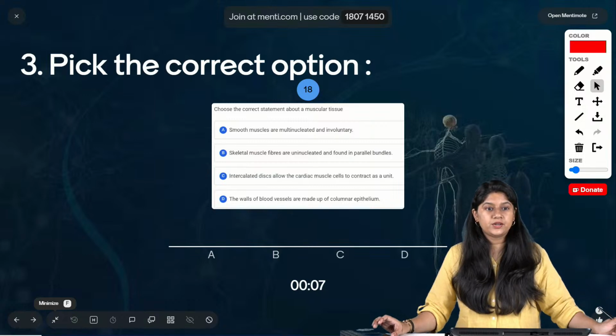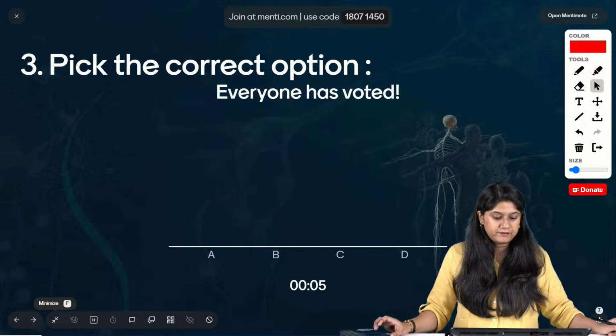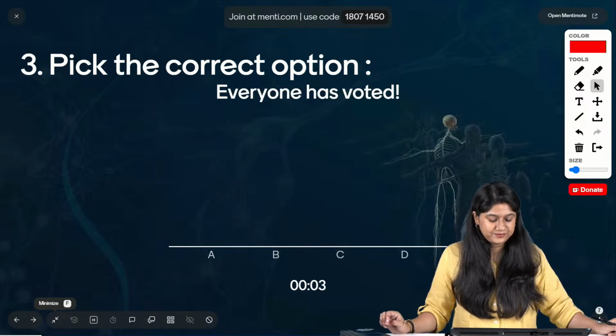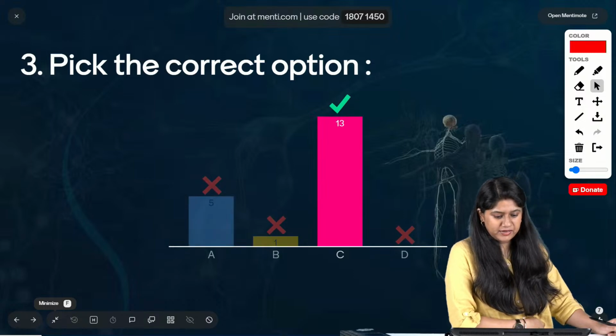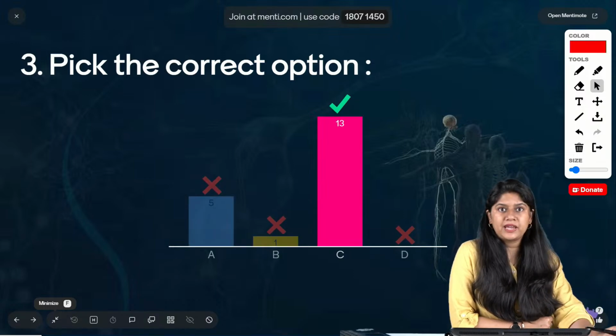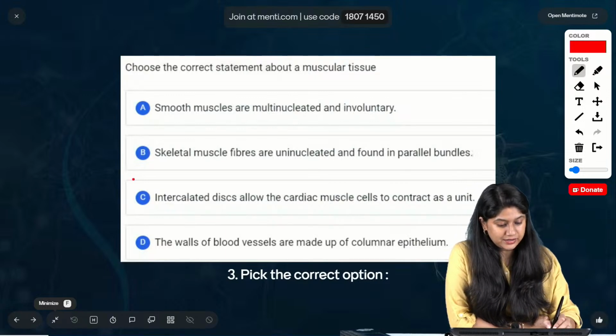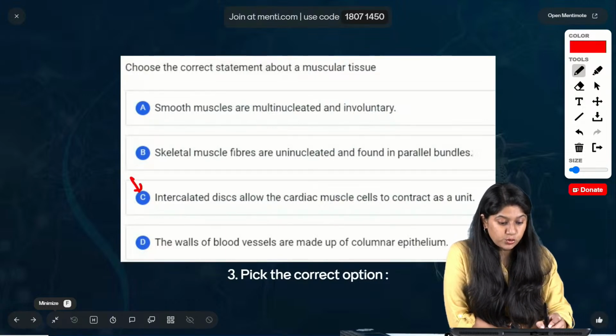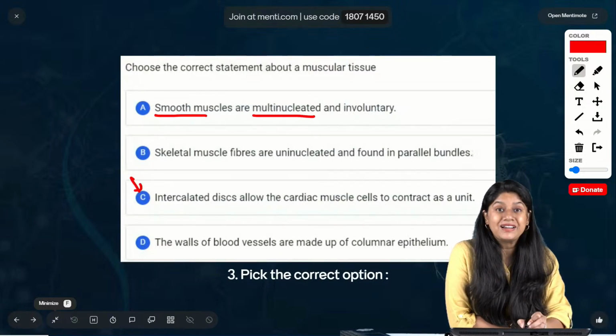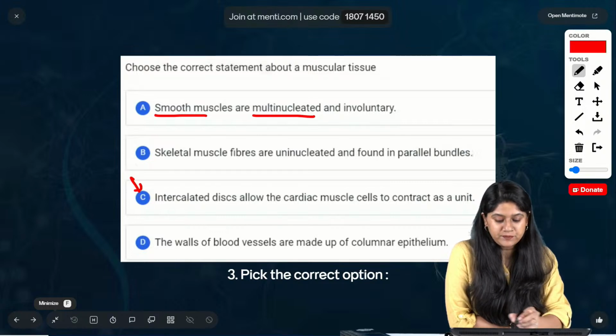Yes, very good. Five of you got confused with option A, but the correct answer is option C. We know that smooth muscles are not multinucleated, they are uninucleated, so this is incorrect.